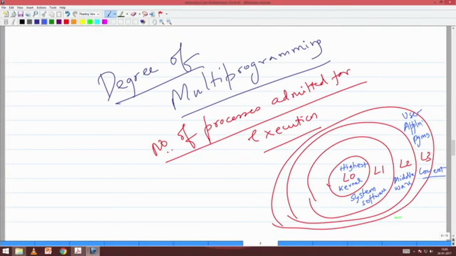So the kernel, which is L0 at level 0, the highest privilege, will have more access to resources and more power, while as I go from L0 to L3, the access to resources will start diminishing.